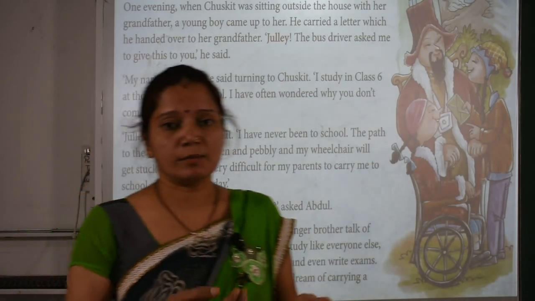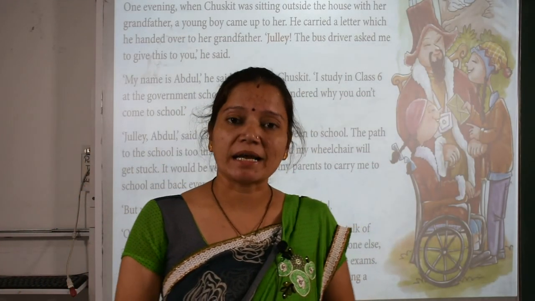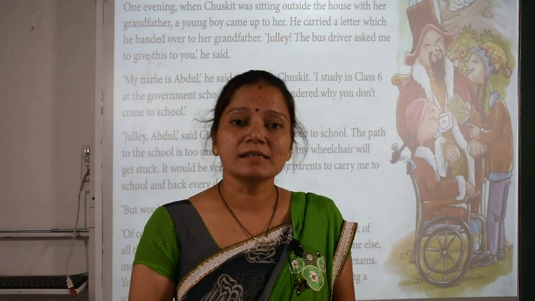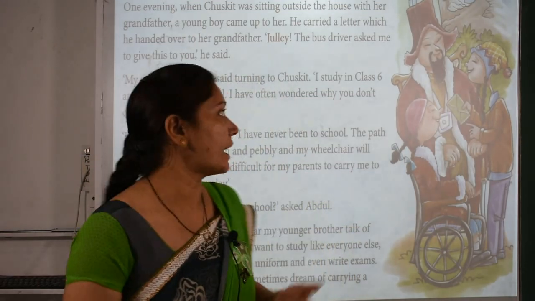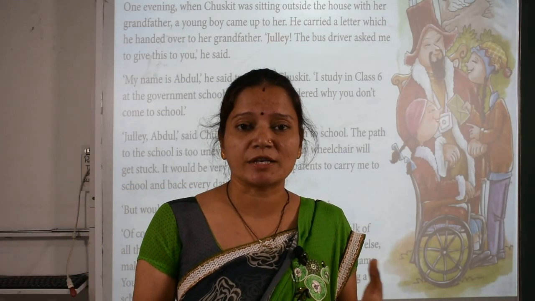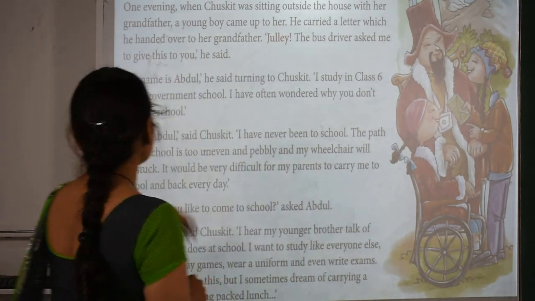So then the boy introduced himself by saying that my name is Abdul and I am studying in class 6th, and I have never seen you in the school. So why don't you come to school? He asked the question to Chaskit.